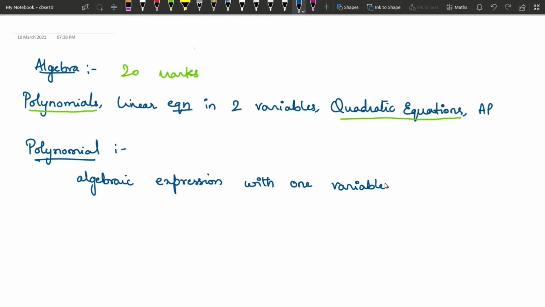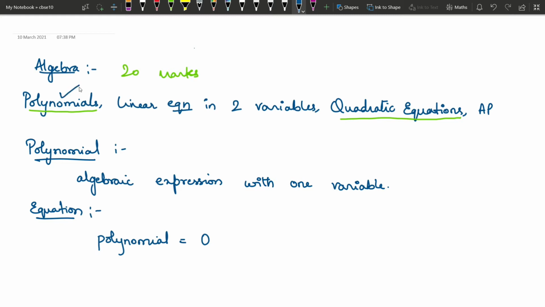Based on degree, the solution of the polynomials varies. So we will see various types of equations. And what is an equation? If we equate a polynomial to 0, that is called an equation. So what is a polynomial? It is an algebraic expression with one variable. When I equate that expression to 0, it is called an equation.